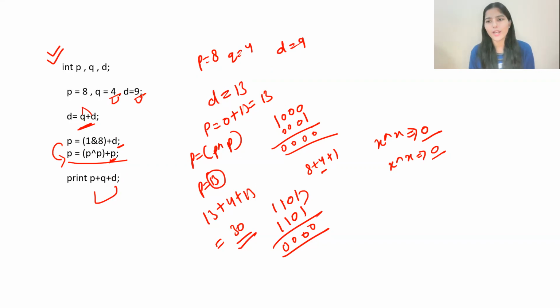So these were some of the questions to give you a proper insight into what kind of questions are getting asked, what the difficulty level is, and the topics they are focusing on. If your bitwise operator part is clear, and your recursion, loops, etc. are clear, you will be able to solve the questions. Questions are fairly easy. Just make sure to eliminate those redundant statements as well, because they are going to consume your time. So make a note of that, and you are good to go for the exam.